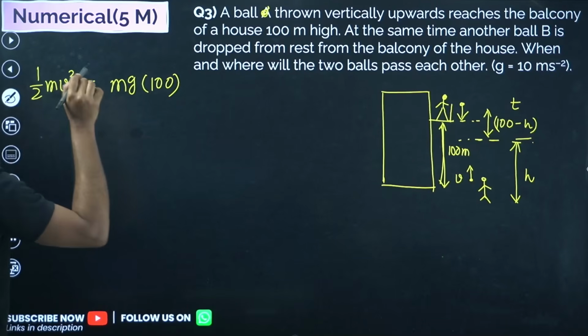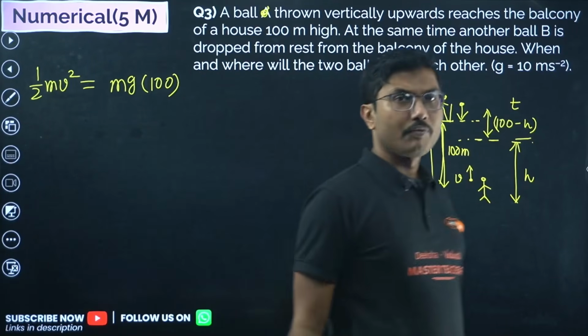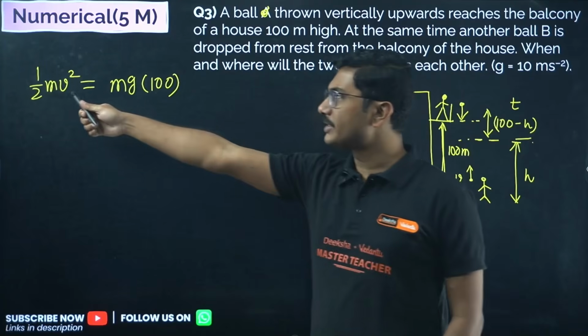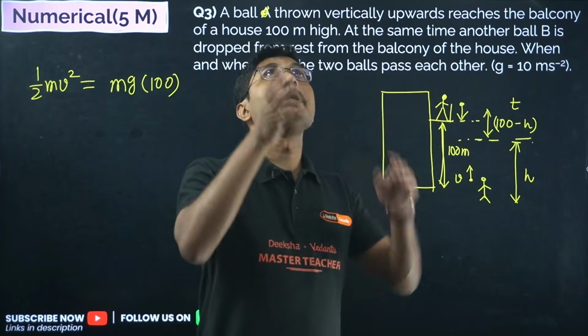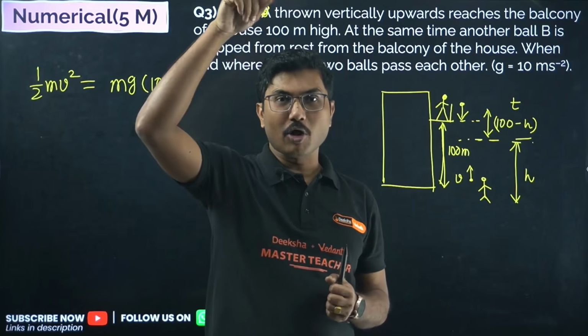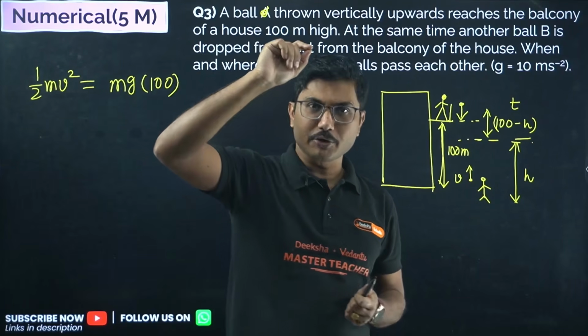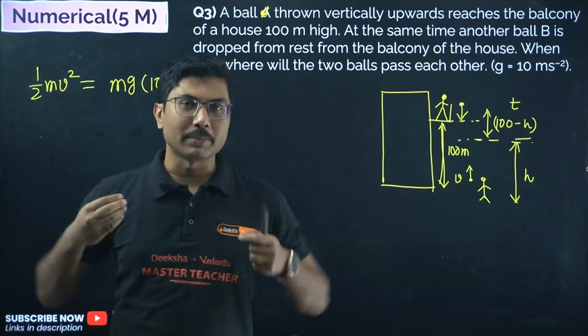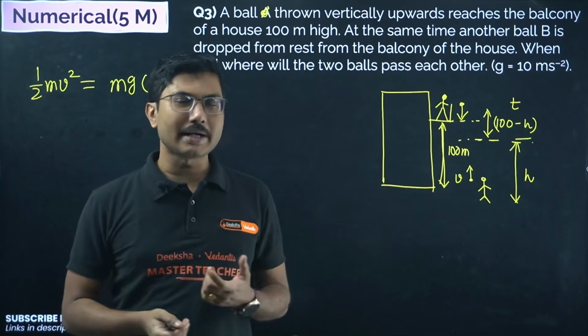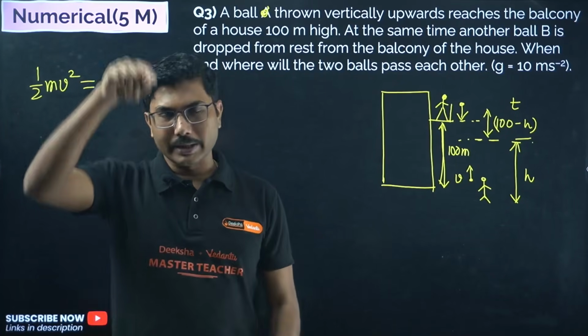Because energy is conserved, they should be equal. From conservation of energy, kinetic energy equals potential energy. If you throw something, at the top position it is completely potential energy, and when you throw it from the ground, its total energy is completely kinetic, right?